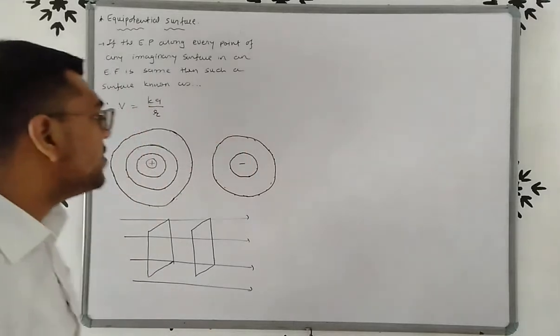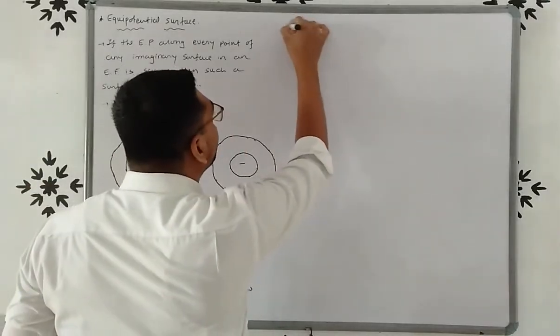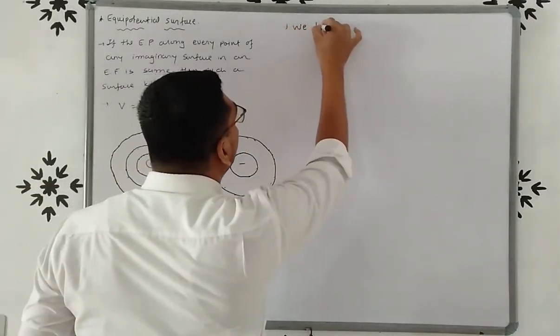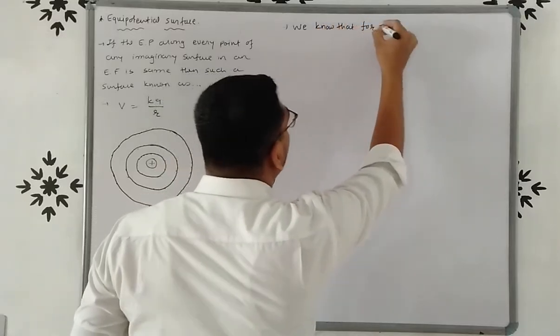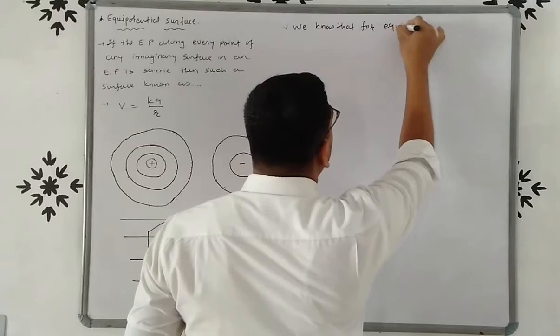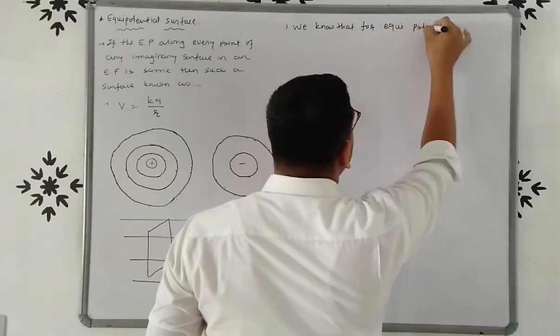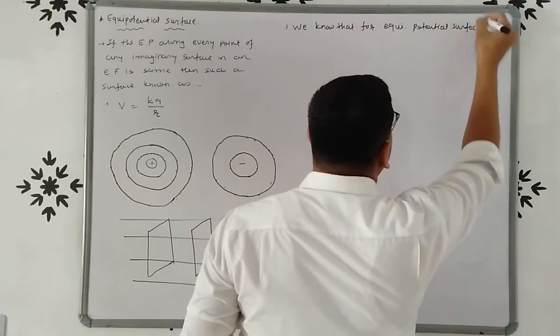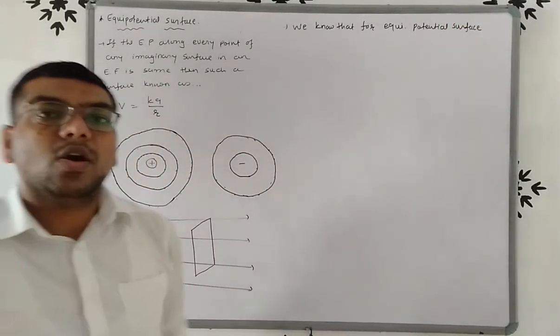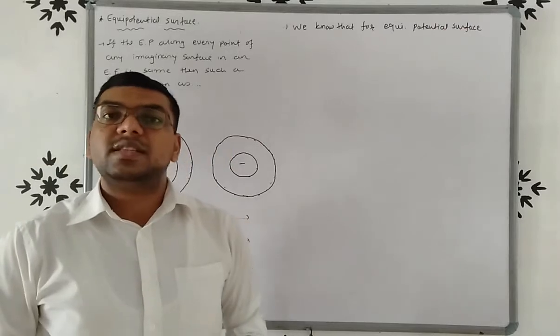Why? So see here friends, we know that for an equipotential surface, potential will always remain same.